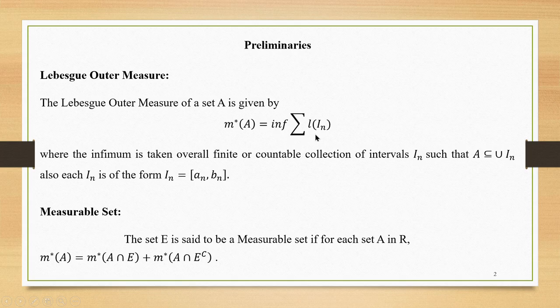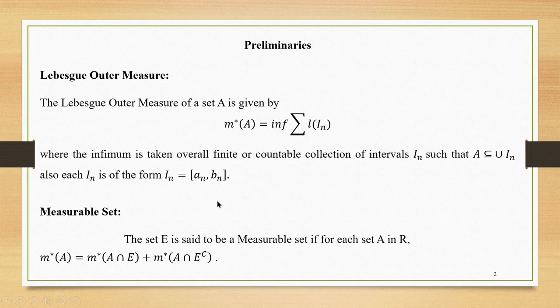Then we have to calculate the length of the interval. Then we have to sum all the lengths of the intervals. Then we have to calculate the infimum. So outer measure is defined as m star of A is equal to infimum of summation L of In, where the infimum is taken over all finite or countable collections of intervals In such that A is a subset of union In and each In is of the form closed interval [an, bn].